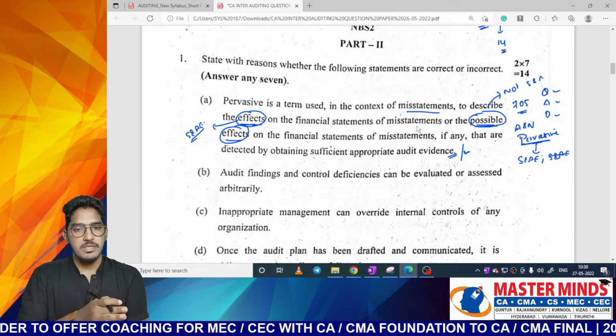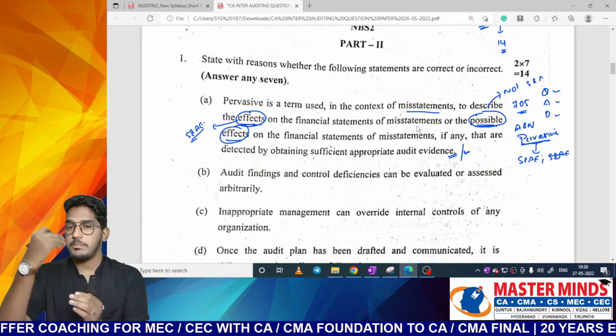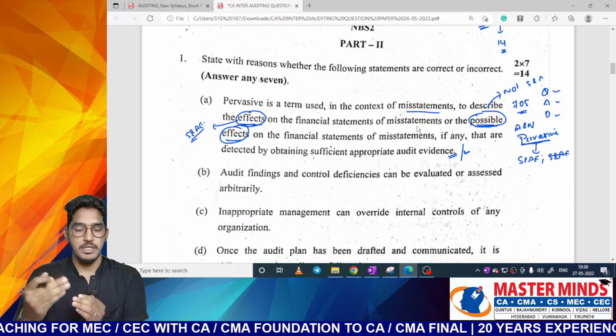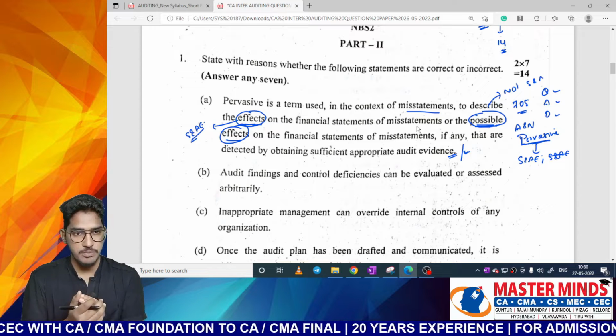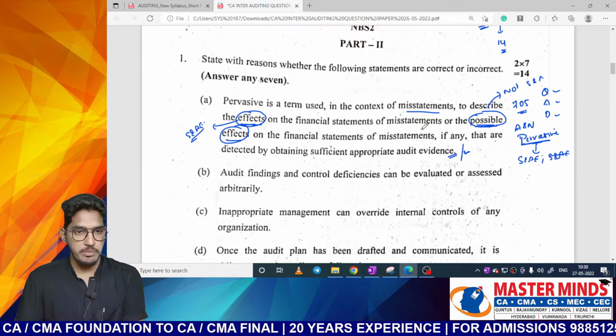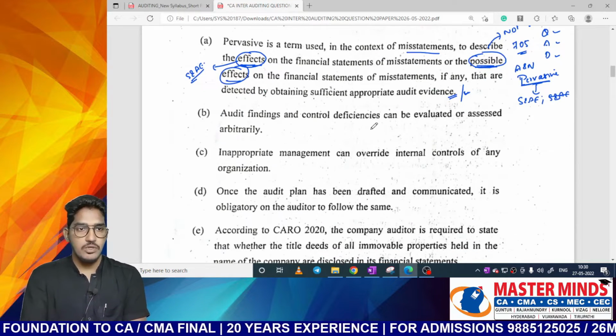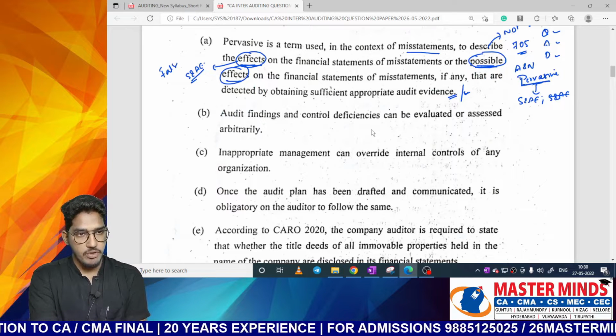Why? Because the misstatement can be considered as pervasive even if the possible effect is of undetected misstatement. That means even if you don't have sufficient and appropriate audit evidence, then also the misstatement could be pervasive. So that is how you are supposed to answer. So the answer could be false here.